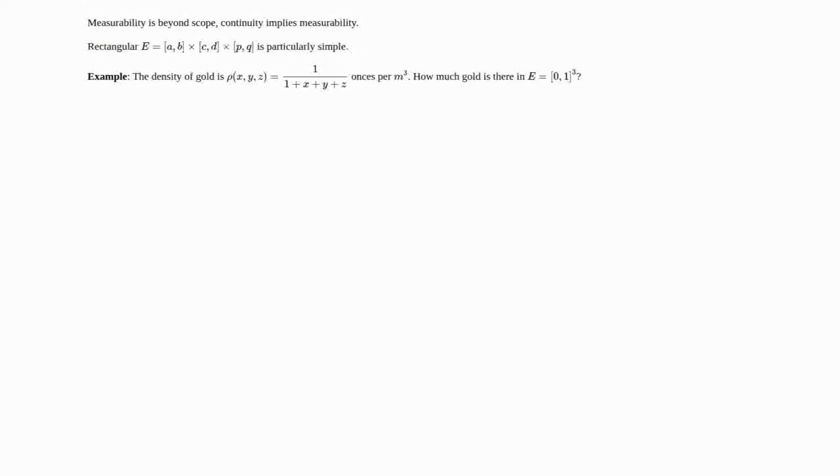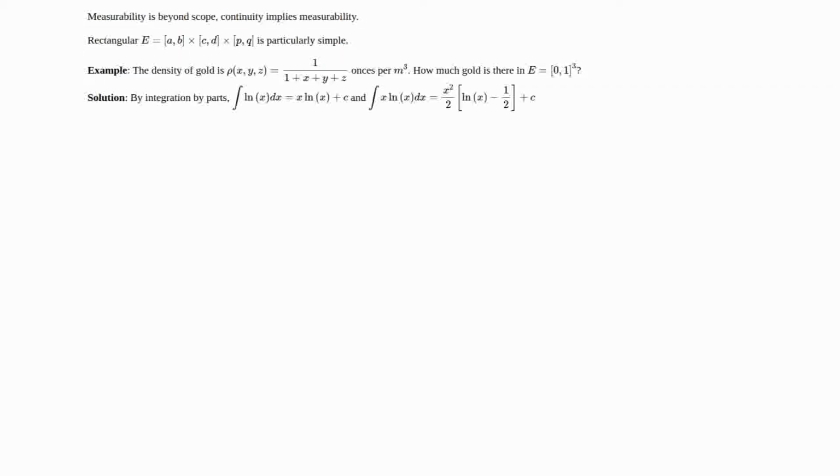The density of gold is given by rho of x, y, z equal to 1 over (1 plus x plus y plus z), in ounces per meter cubed. And we're asked how much gold is there in the box E equal to [0, 1] cubed, meaning 0 to 1 in each dimension. To solve this, we need to recall a few little integration by parts-based formulas. The indefinite integral of ln x is x ln x minus x plus some constant. The indefinite integral of x ln x is x squared over 2 times (ln x minus a half) plus some arbitrary constant.